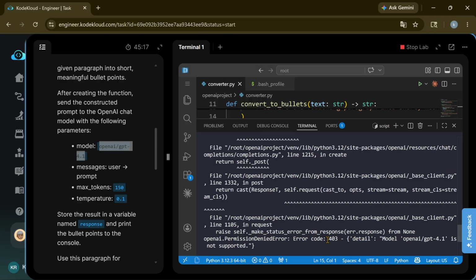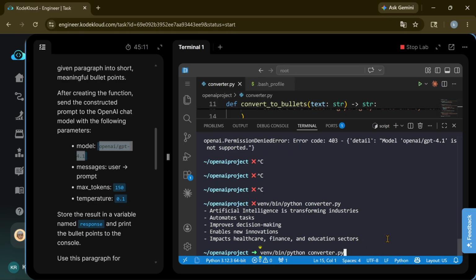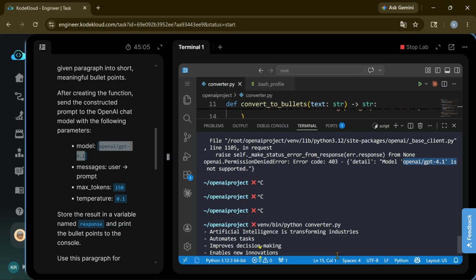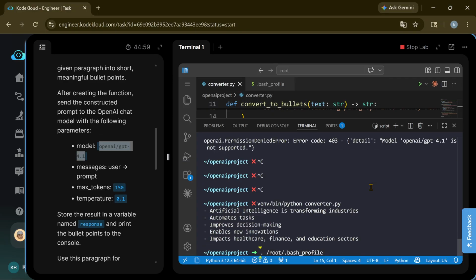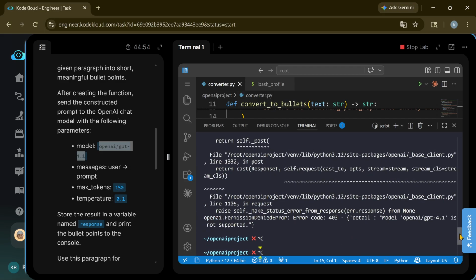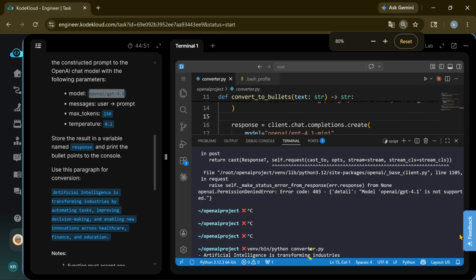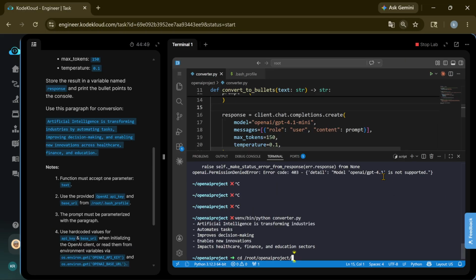You can see the error code 403. You can see here the model 4.1 is not available. Let me zoom out.